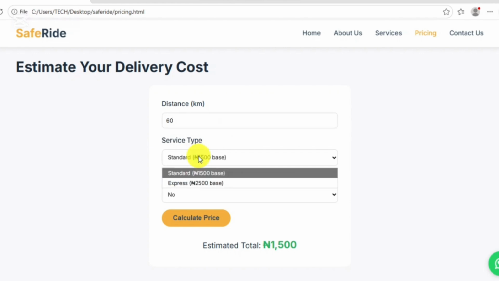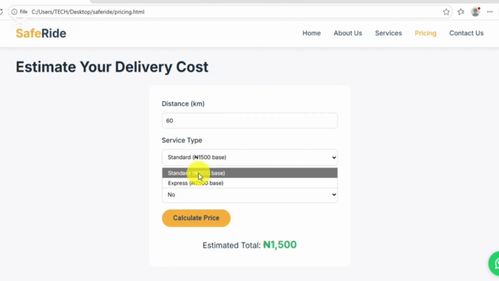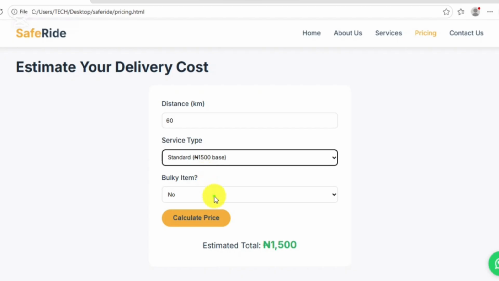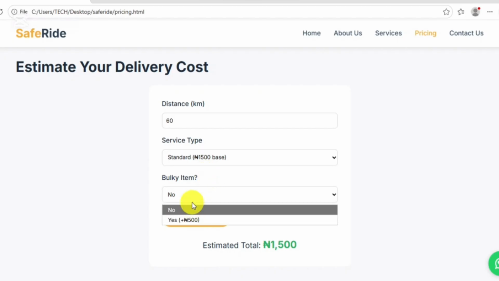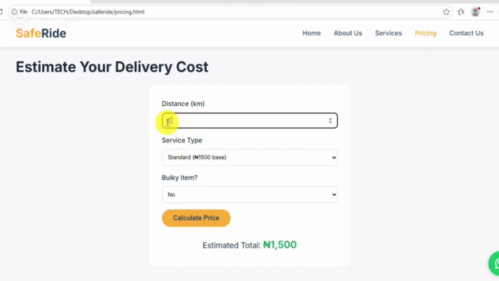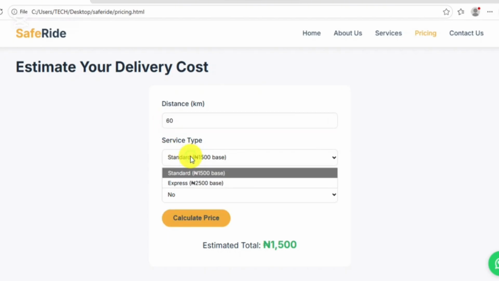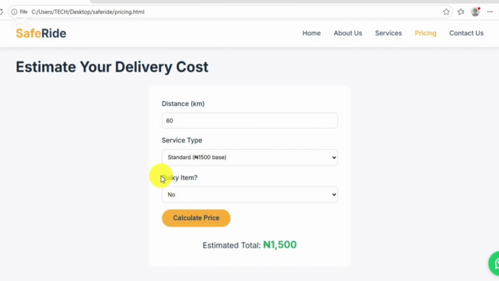Then service type: standard, express, too. This one is standard, this one is express. Whichever one, just choose one. Bulk item, you can say no. If it is bulk, additional 500. So it's going to estimate the cost, just a rough estimate, based on your distance, service type, and whether it's a bulk item or just a single item. You do what? Calculate price.